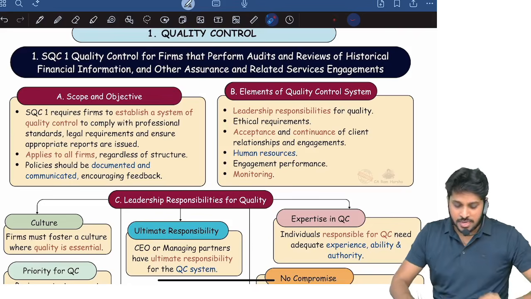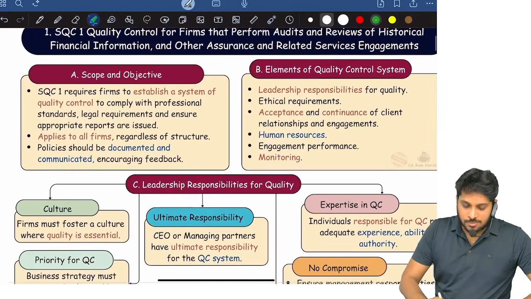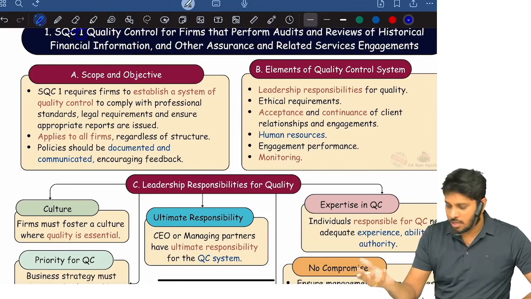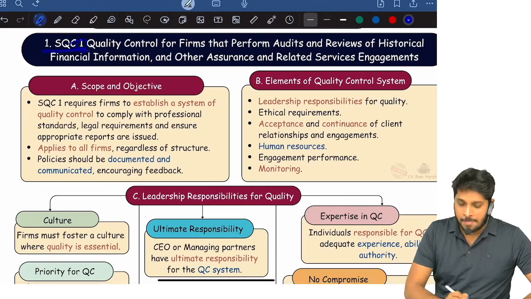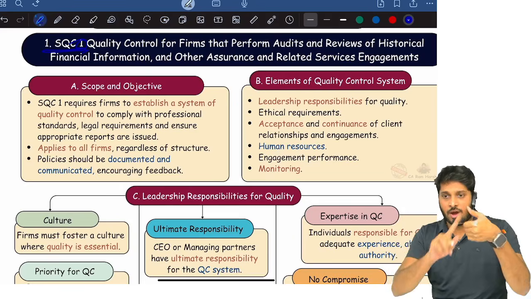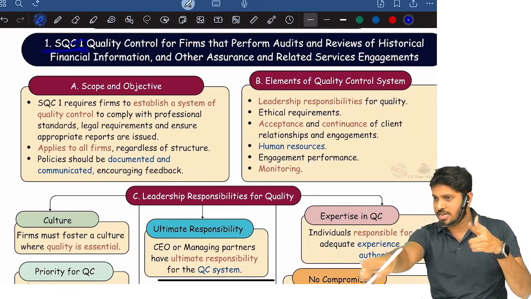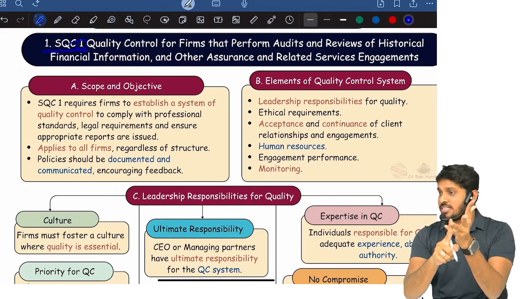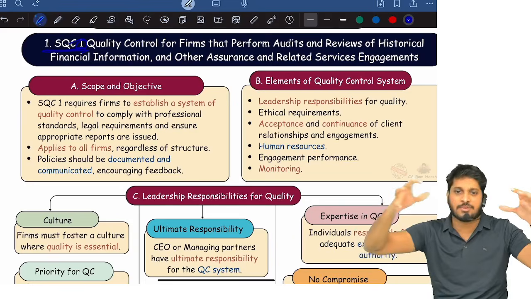Okay, so now SQC 1. Some students missed putting this number 1. I don't know what hurry they are in. So say SQC 1, write it in full. Then, quality control for firms. What works will we provide as a firm? Audit, review of historical financial information, and we also provide other assurance services and related services. So a general sentence only, they kept it as a heading.